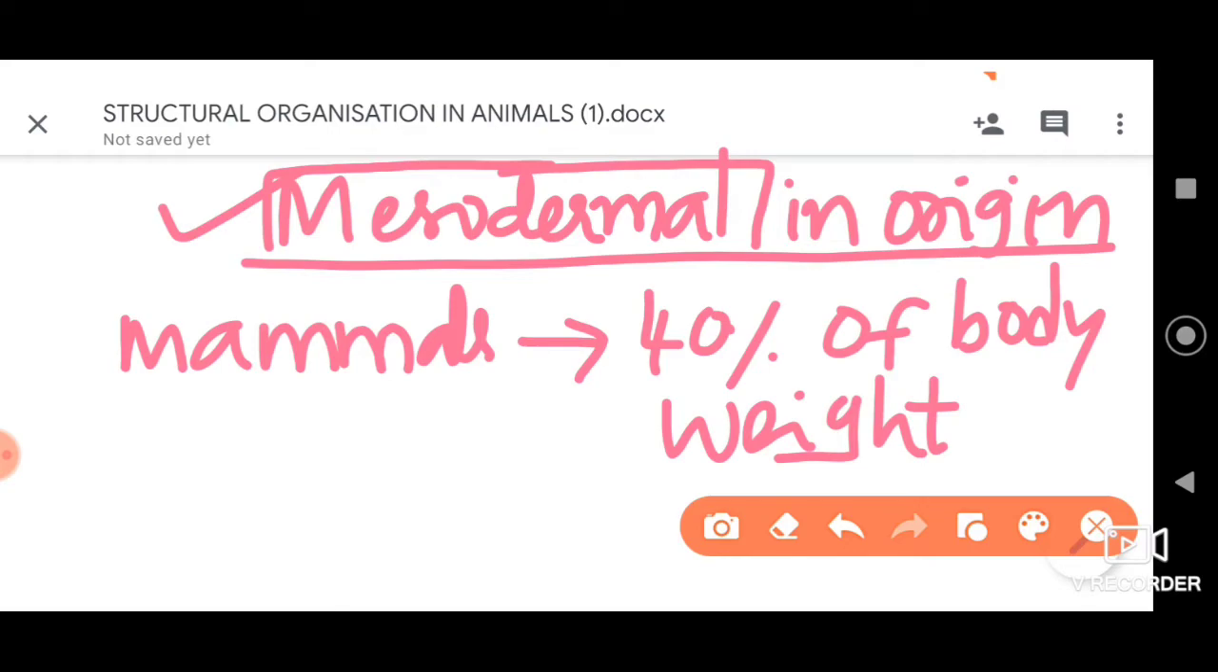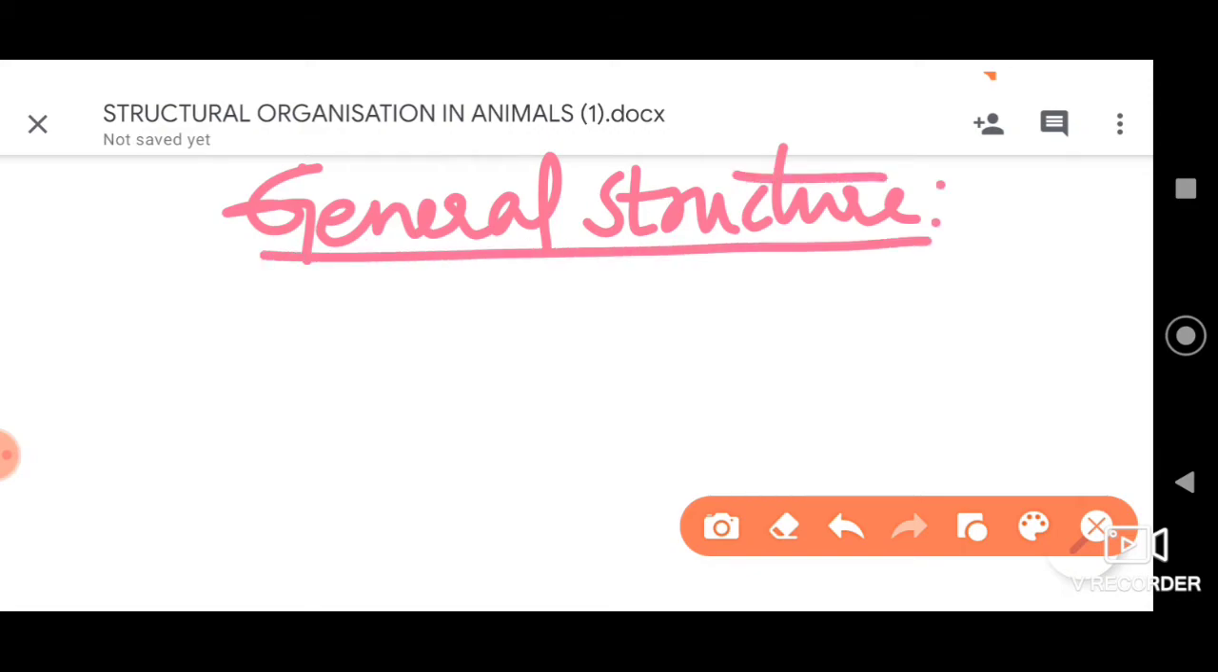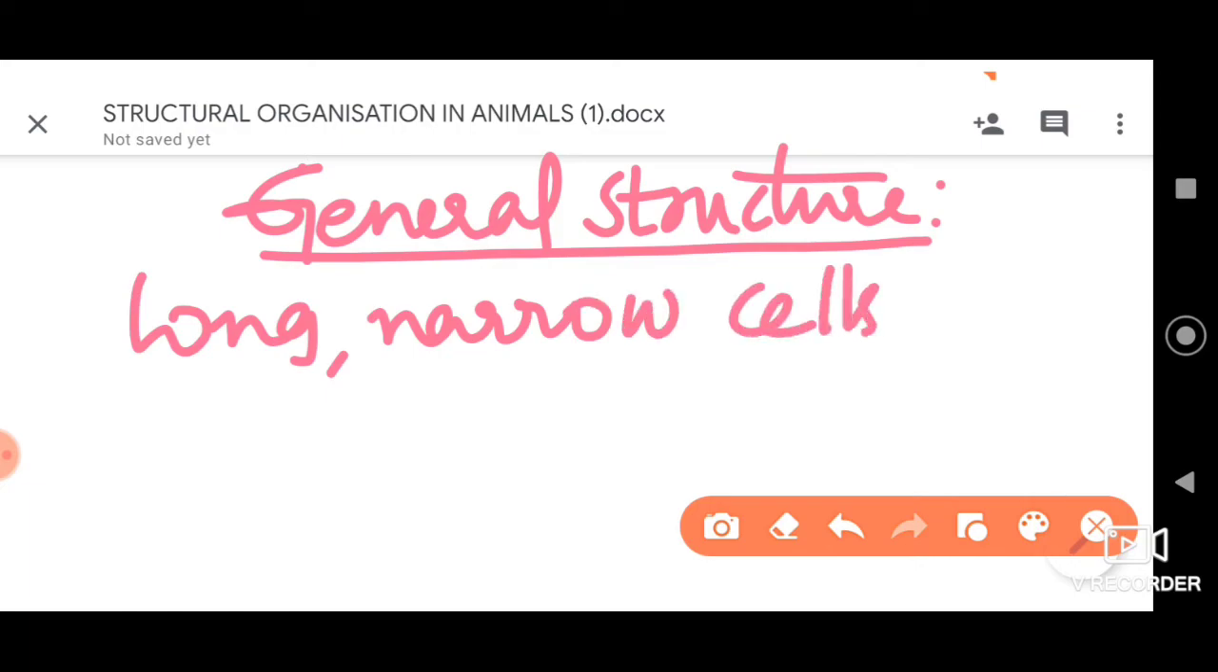the muscle tissues. Now, when we consider the general structure of muscle tissues, they are made up of, as I said, long and narrow cells. When I say narrow cells, they have very little space between them. These cells, as I have told you, are called muscle fibers or myocytes.